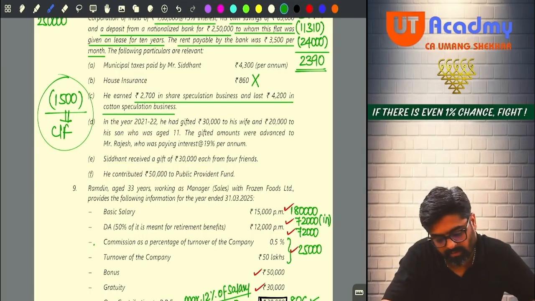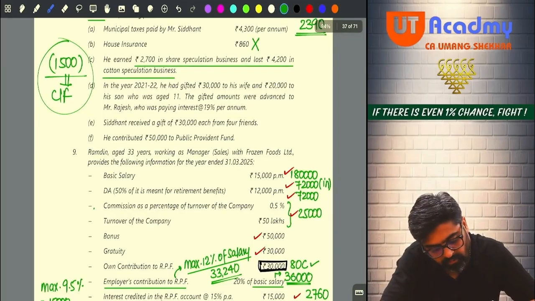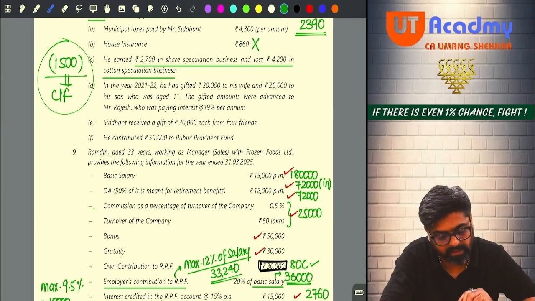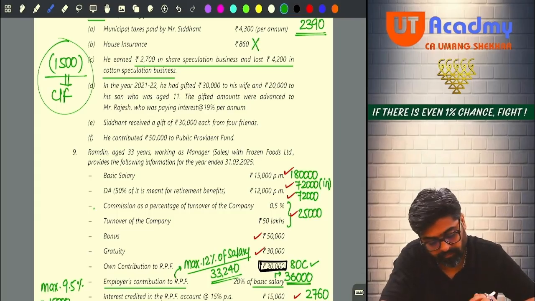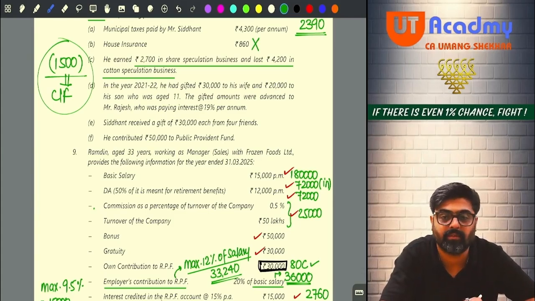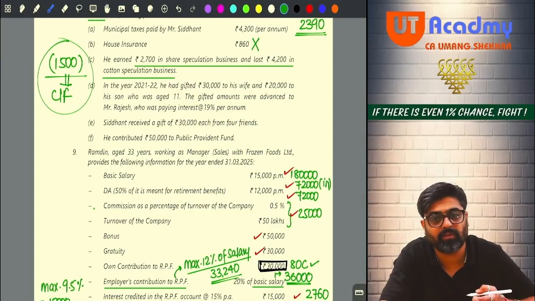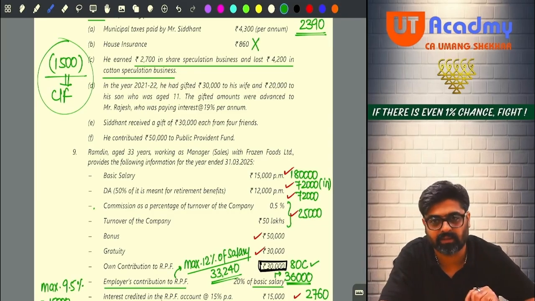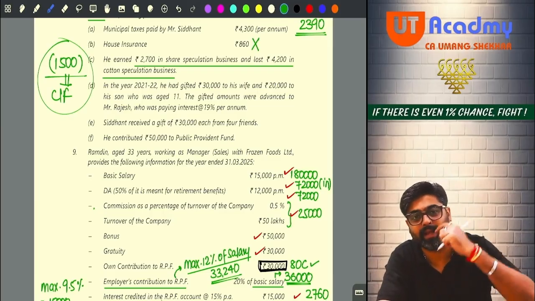Okay, no? Now tell me, in the year 21-22, he had gifted 30,000 to his wife and 20,000 to his son who was aged 11. So to his wife he gifted 30, to his son he gifted 20 in 21-22. Okay, no? The gifted amounts were advanced to Mr. Rajesh, who was paying interest at 19% per annum. You only wanted to give this 50,000 to Rajesh as a loan, but you knew that if you are going to give this loan, Rajesh is going to pay you the interest. Now that interest would have been taken as your income.